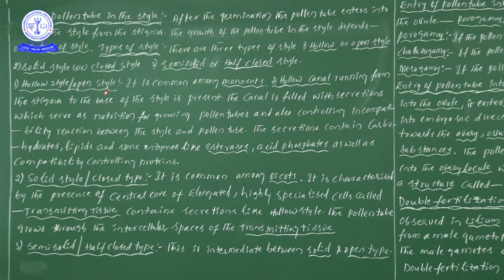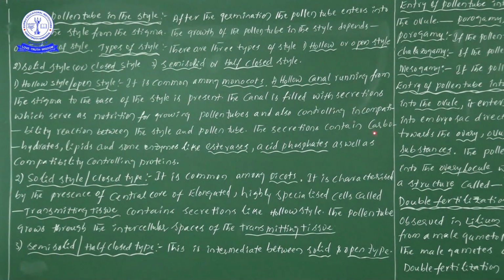So in the hollow style or open style, which we can see very commonly in monocotyledons, an empty space is present from the stigma through the style, and that is completely filled with secretions. These secretions help from the nutrition point of view, and they also control the incompatibility reactions between the style and pollen tube.